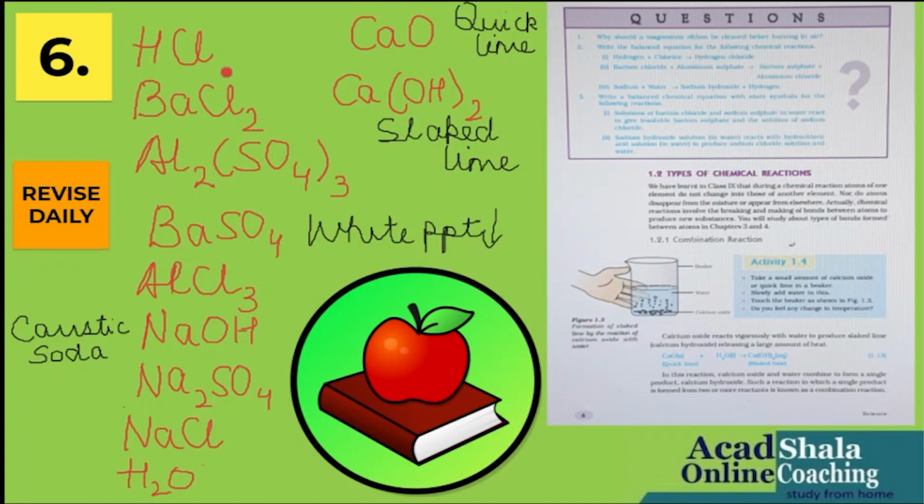Now, this page comprises hydrochloric acid, barium chloride, aluminium sulfate, barium sulfate, which is white in color. It forms a white precipitate, with the arrow pointing downwards. Aluminium chloride, sodium hydroxide, which is also known as caustic soda. Another name you should know also. Sodium sulfate, sodium chloride, water, then calcium oxide, which is also known as quicklime, calcium hydroxide, which is also known as slaked lime, which I told you earlier. So page wise, please note down the chemical formulae. It will become very, very easy for you to revise during your exams.